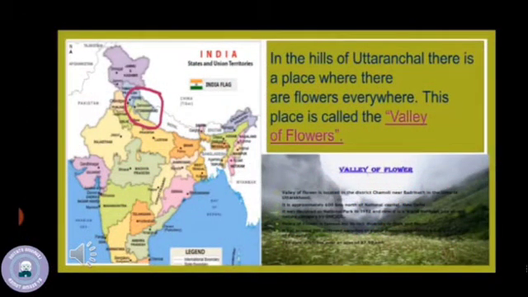In this picture, you can see the map of India and the circled place is the Valley of Flowers. So as I told you, in the hills of Uttaranchal, there is a place where there are flowers everywhere, and this place is called the Valley of Flowers.